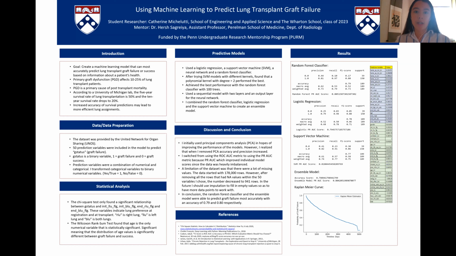I then had to select and write code for machine learning models that I could use to predict binary variables. I chose to use a logistic regression, a support vector machine, or SVM, and a random forest classifier. There are several types of SVMs that have different kernels or functions, and many trials later I found that I got the best results using a second-degree polynomial kernel for the SVM and creating a random forest model with 100 decision trees. I also made a neural network that used a sequential model with 2 input layers and an output layer. I also tried making an ensemble model combining the logistic regression, SVM, and the random forest classifier.